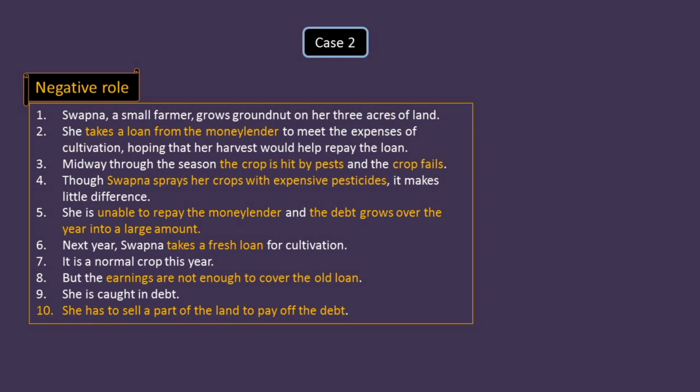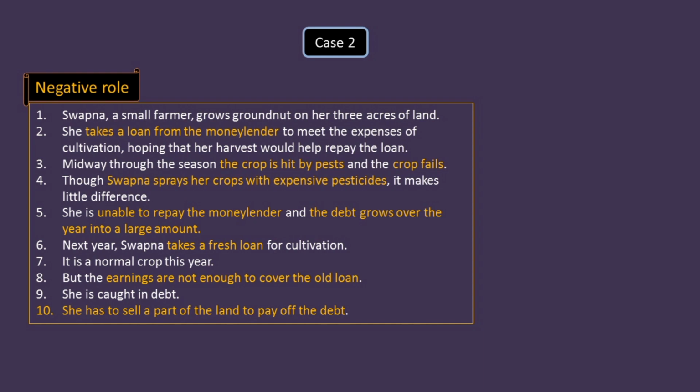She grows groundnut on her 3 acres of land. She takes a loan from the money lender to meet the expenses of the farm, and she is hoping that she will harvest and then repay the loan after selling the crops in the market.